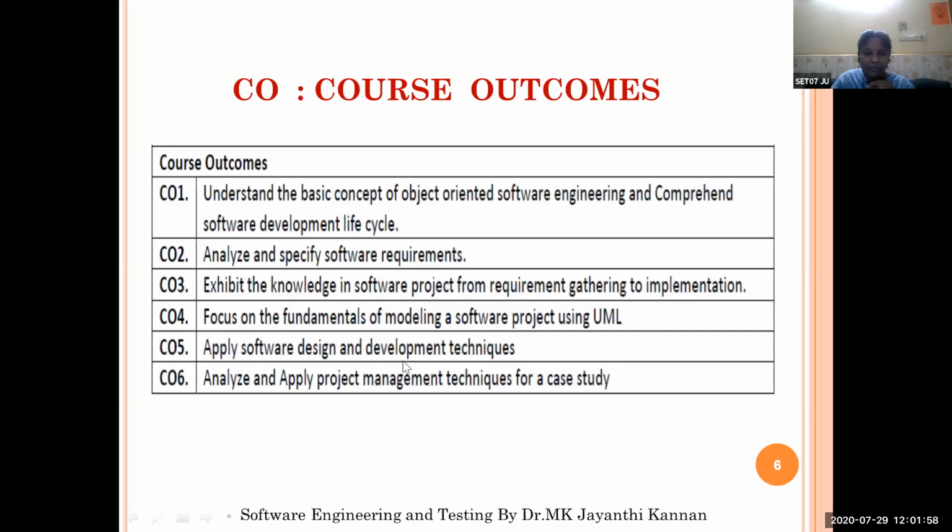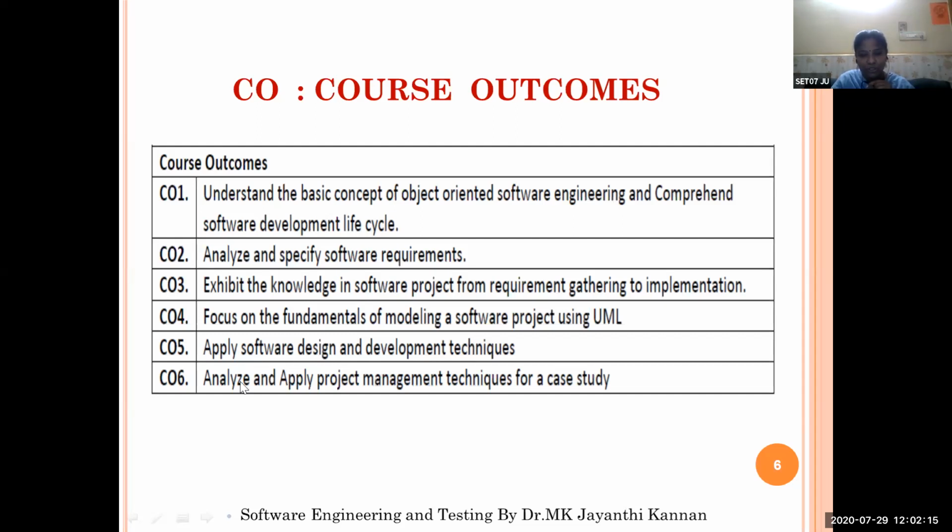So we can make use of different software techniques. We have first generation techniques, second generation development methods. Like that, we have so many methods and techniques.